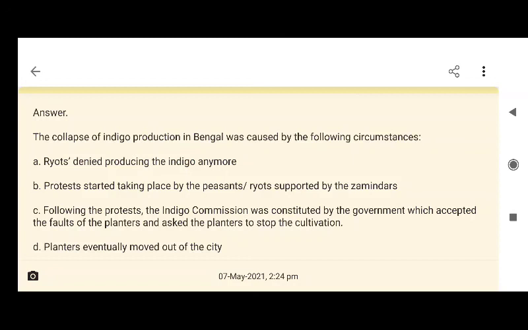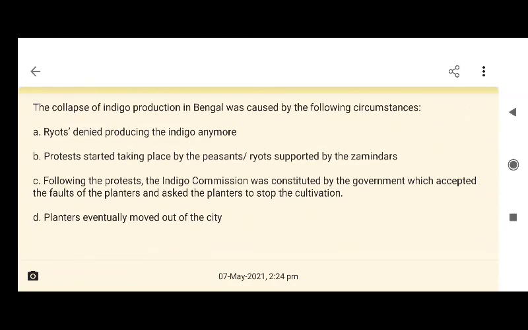Second, protests took place by the peasants, ryots, supported by the zamindars. Third, following the protests, the Indigo Commission was constituted by the government, which accepted the faults of the planters and asked the planters to stop the cultivation. Fourth, planters eventually moved out of the region.